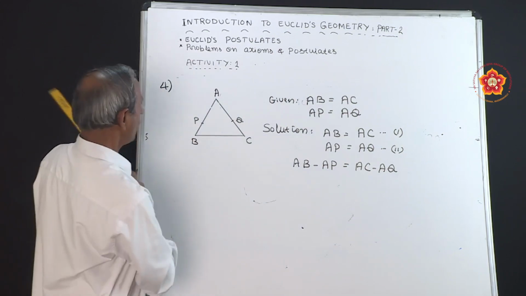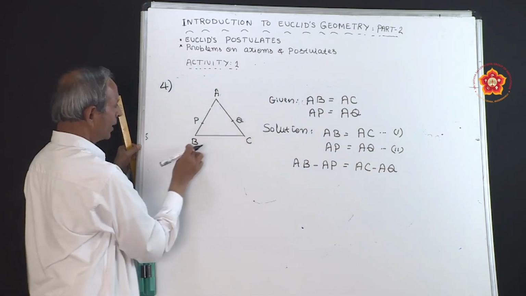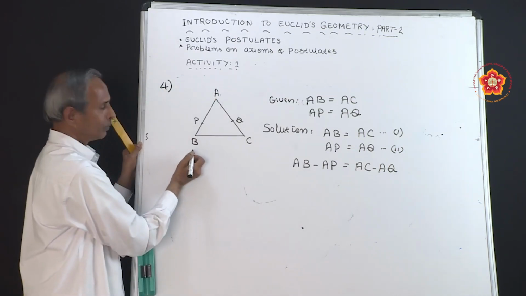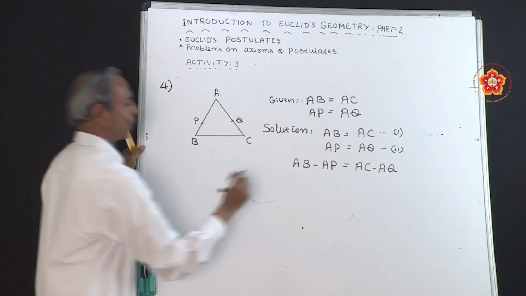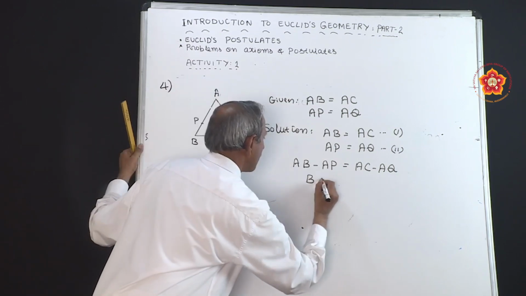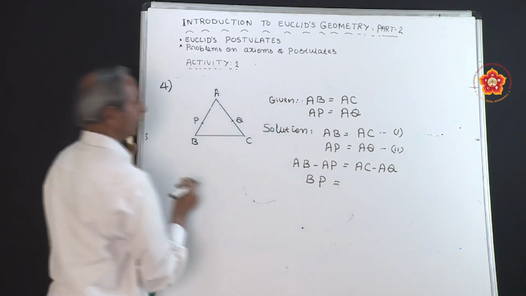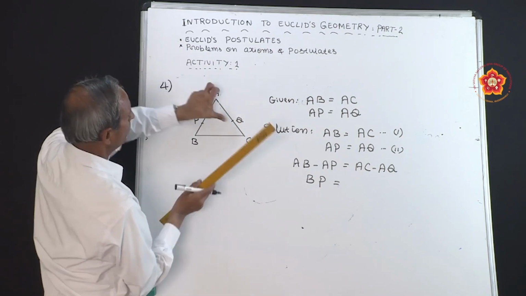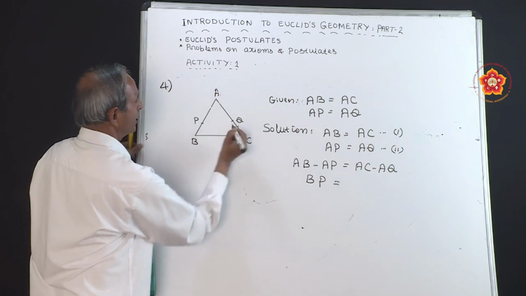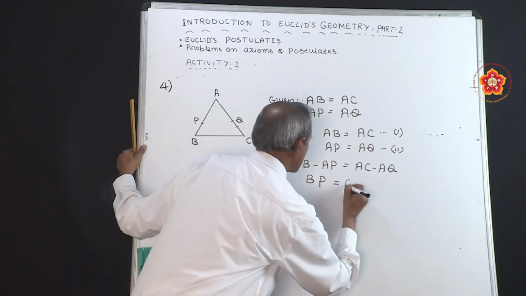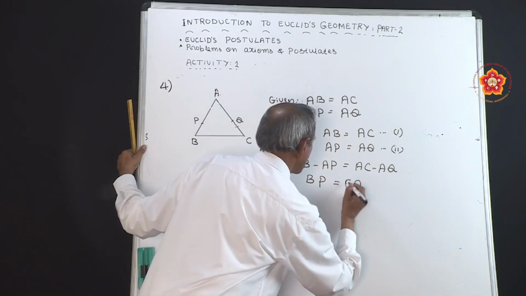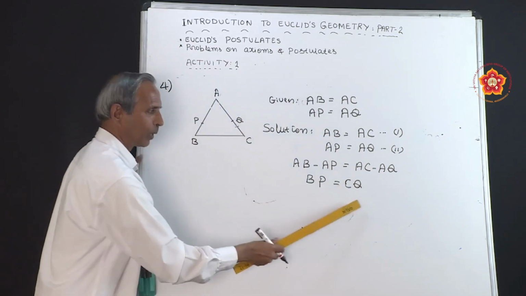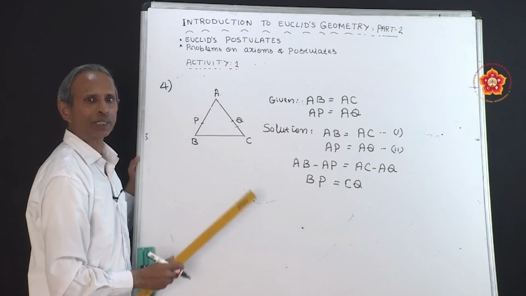Now, in the diagram, you have to subtract AP from AB. Then what is the remaining? You will definitely get BP. On the right hand side, you take the whole length AC and subtract AQ. The remainder is CQ. Therefore, we have proved that BP is equal to CQ. That is the correct answer.